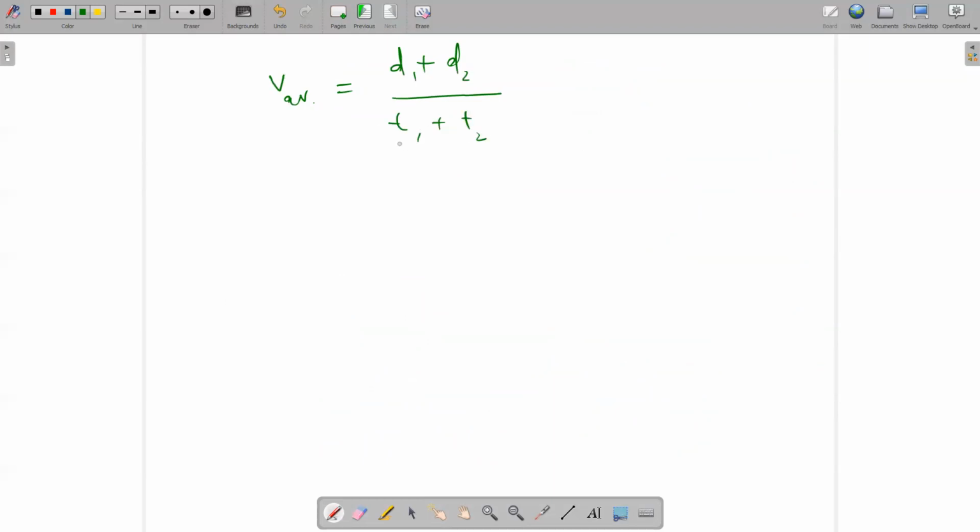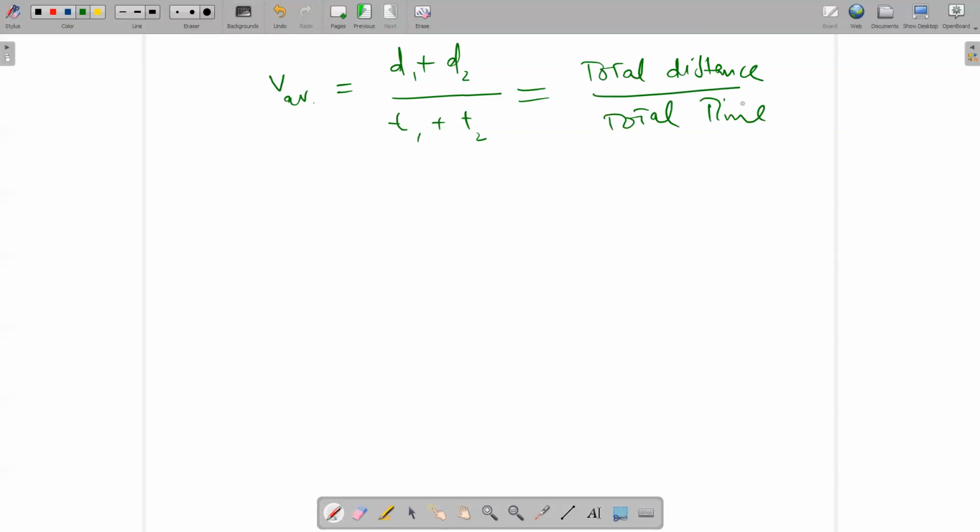So according to the situation, you can put in the values and solve it. Although the formula is total distance over total time.